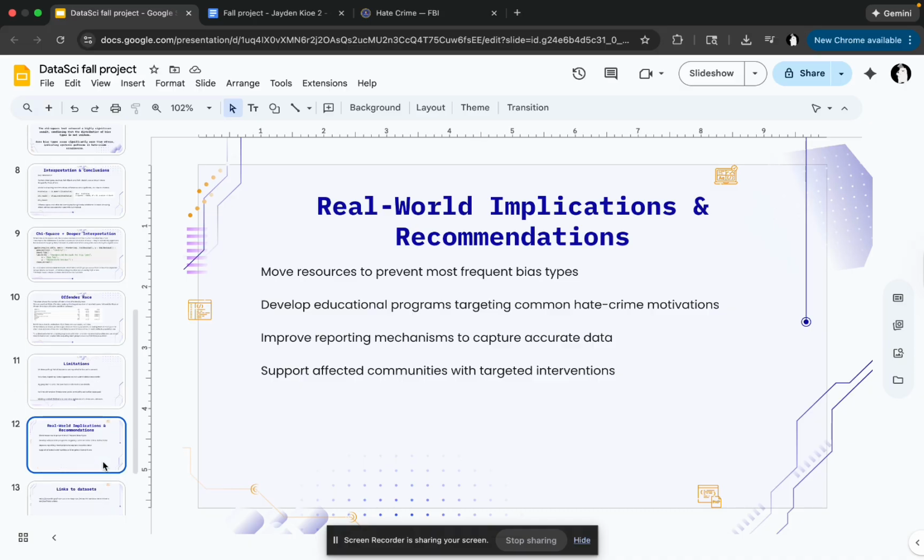As for real world implications and recommendations, I suggest that we should move resources to prevent the most frequent bias types. I can also develop educational programs targeting common hate crime motivations. I can also improve reporting mechanisms to capture accurate data. I can also support affected communities with targeted interventions to get more reliable data.